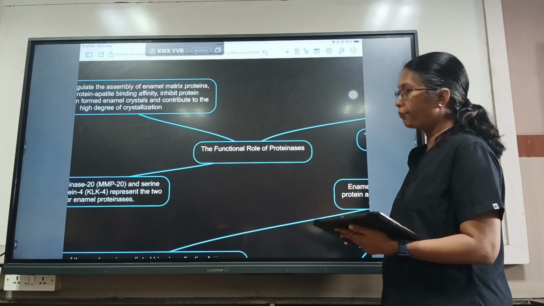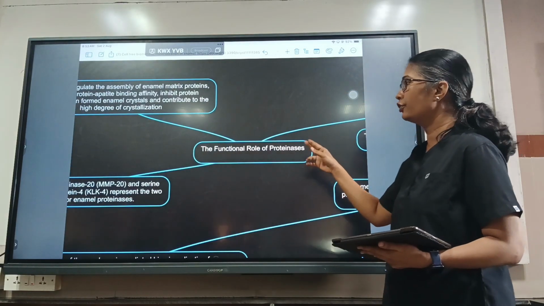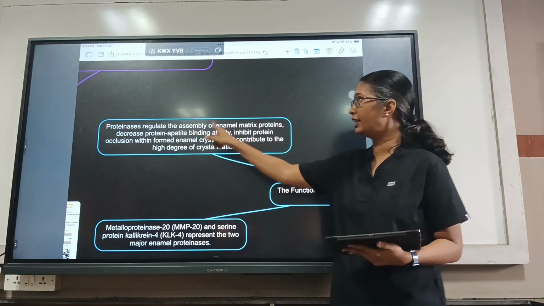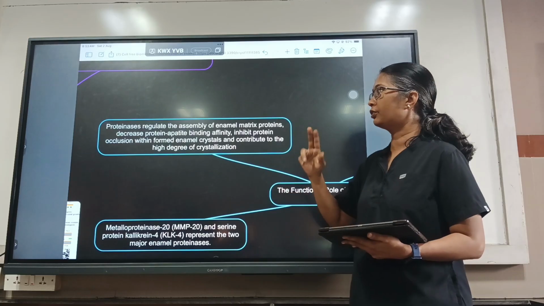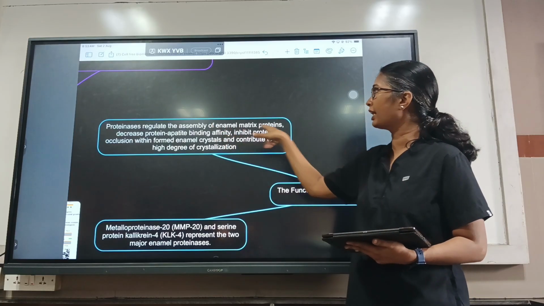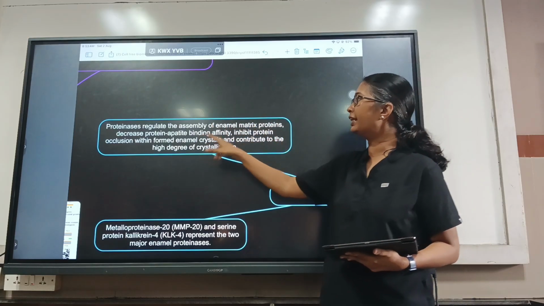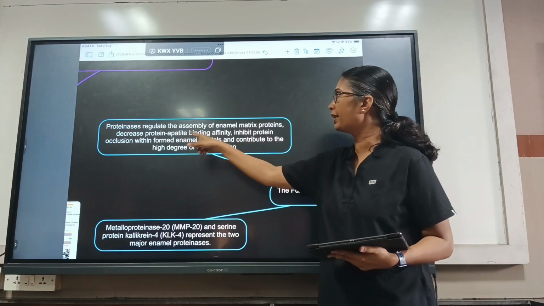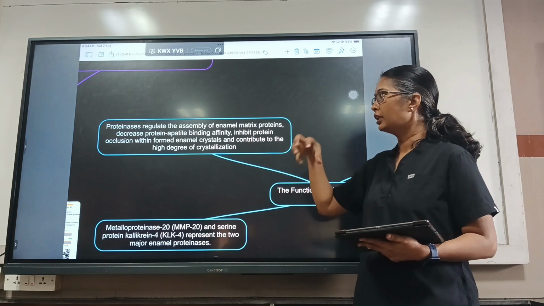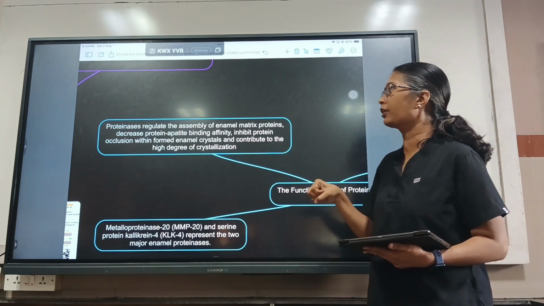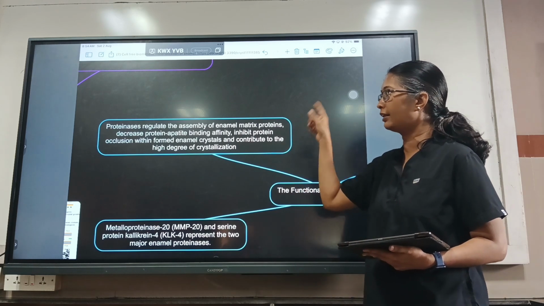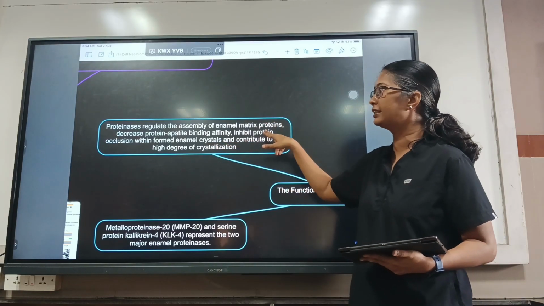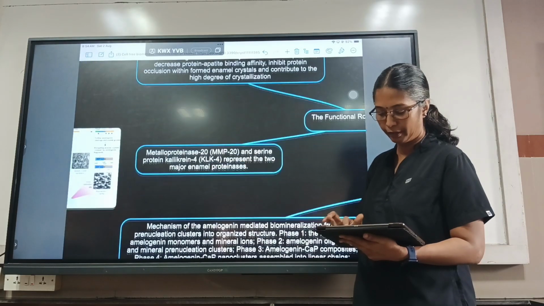And what is the functional role of proteinases? As I already mentioned, it has to remove the matrix once the enamel crystals are formed. So proteinases regulate in the sense it has to control whether to form or remove. The assembly of enamel matrix proteins decreases the protein apatite binding affinity and inhibits the protein occlusion within the formed enamel crystal. So when the enamel crystal is formed, the proteins should not be occluded in between the crystals. So it has to take care, remove that protein and contribute to the high degree of crystallization. So these enzymes also play a very important role in the enamel formation.